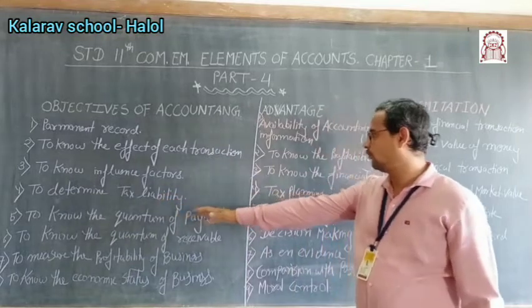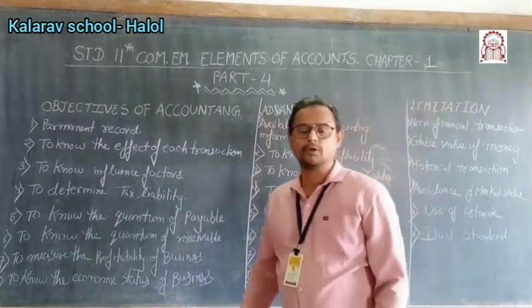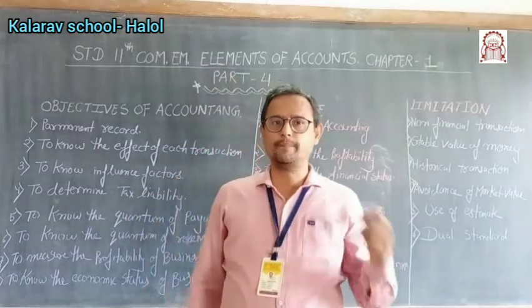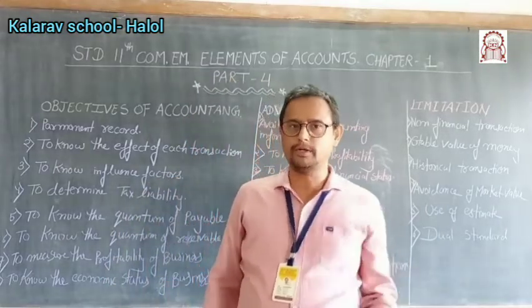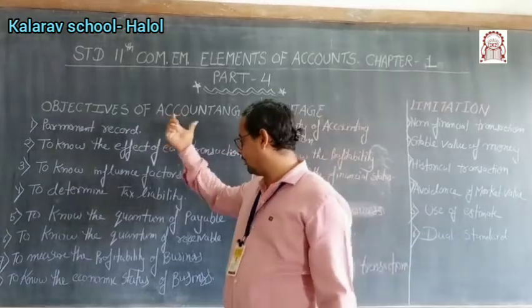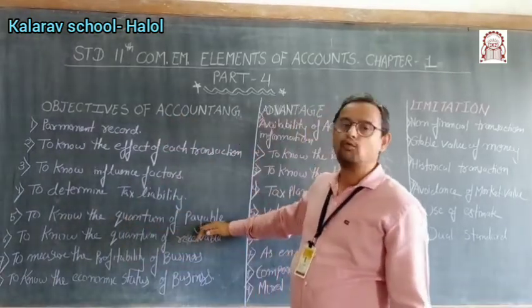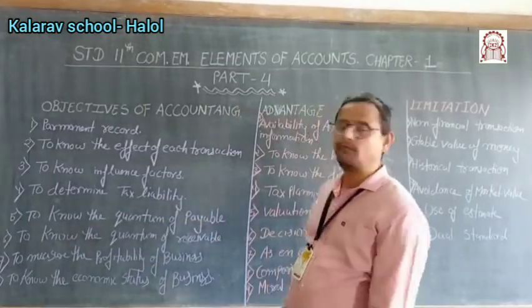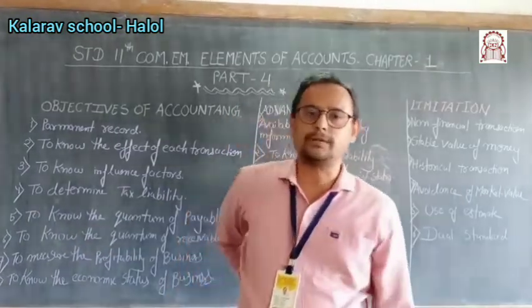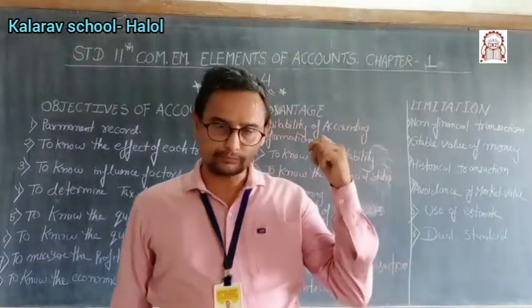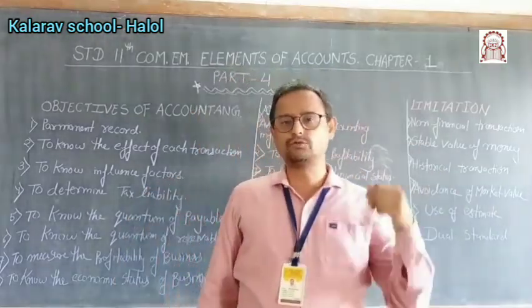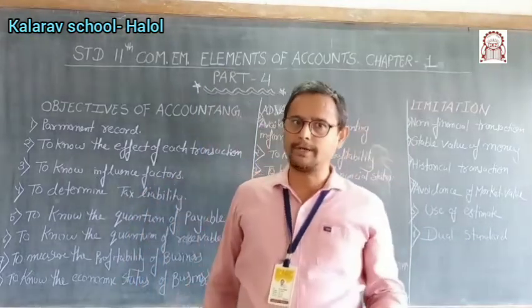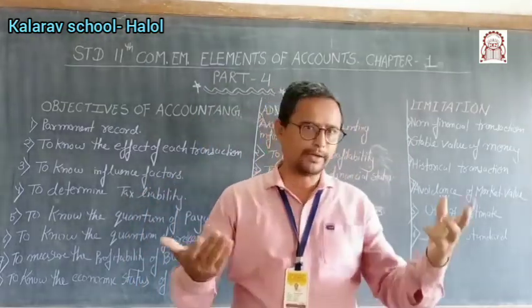Next, to know the quantum of payable. Okay, so many creditors are there. How much you have to pay, if you record, then only it is possible. So that is the object of accounts, to maintain the accounts so that you know what your payable is. Next is to know the quantum of receivable. Means if you have given something to someone, or you have sold goods, then you have to receive the money. Okay, if it is recorded systematically, then only you are able to know, otherwise not.